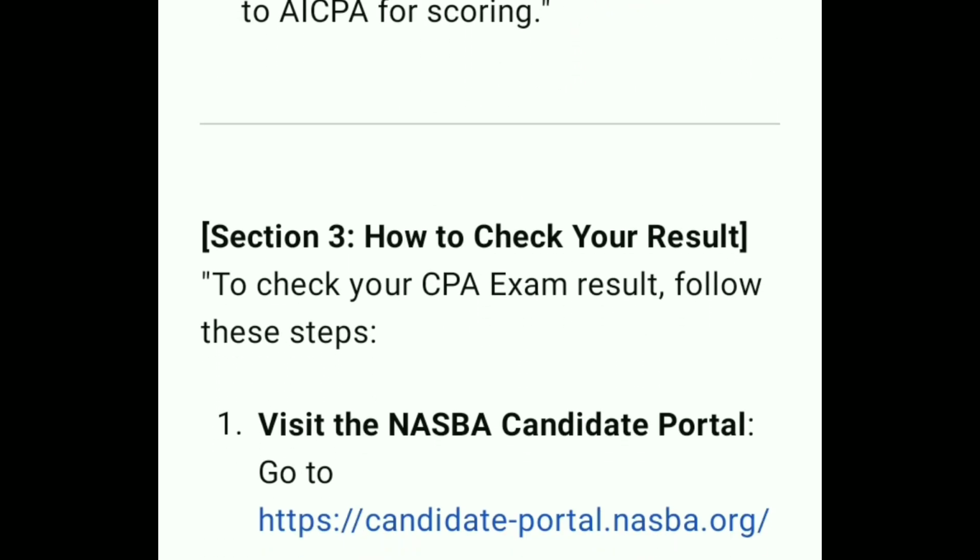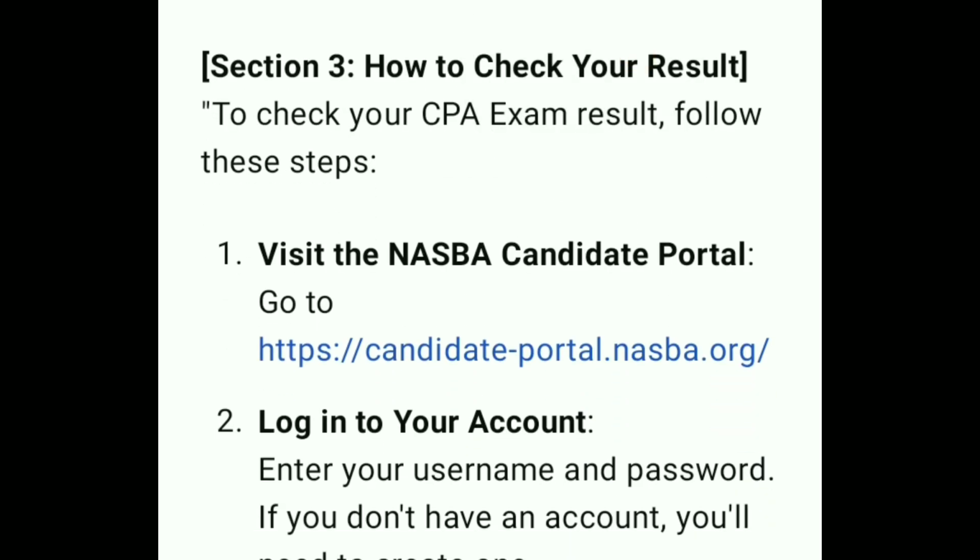How to check your result? To check your CPA exam result, follow these steps. Visit the NASBA candidate portal. Go to the official website and log into your account. Enter your username and password. If you don't have an account, you will need to create one.